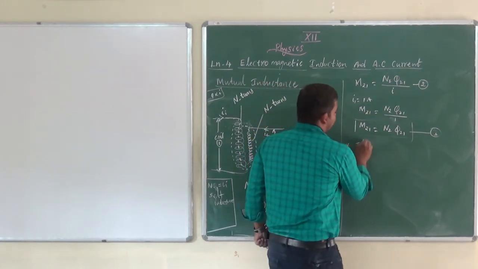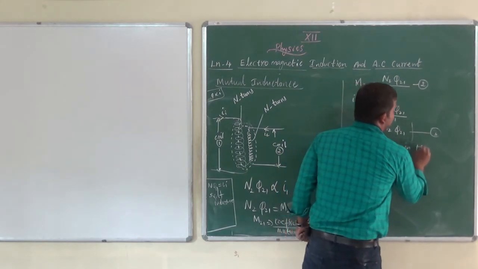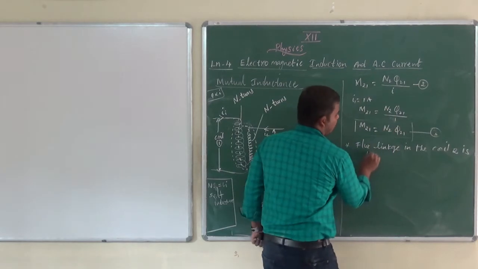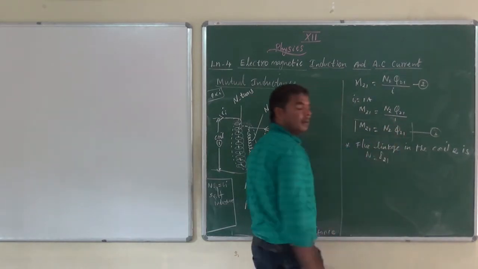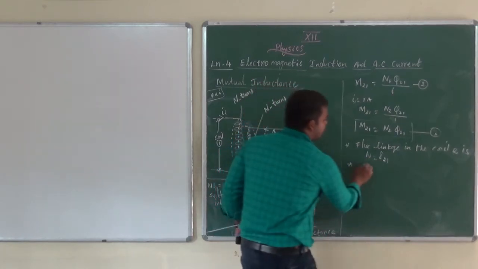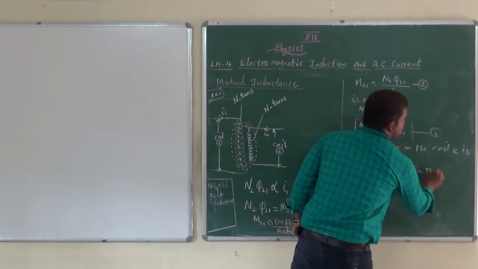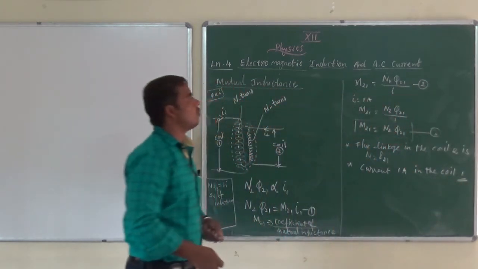So the flux linkage in coil 2 is N2 phi21. When that happens, we have to send 1 ampere of current in coil 1.